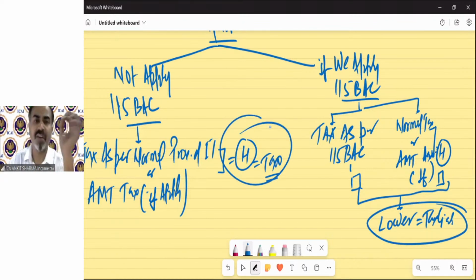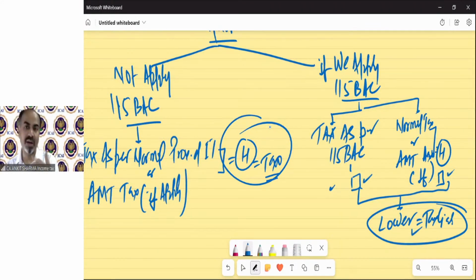So if section 115BAC is not applicable, then your tax liability will be AMT tax or as per normal tax, whichever is higher. And if 115BAC is applicable, then tax as per 115BAC or normal tax or AMT tax, whichever is higher, we need to compare this tax with this tax, and lower will be my tax liability. So this will be the case, the way we need to find out the tax liability in this scenario.